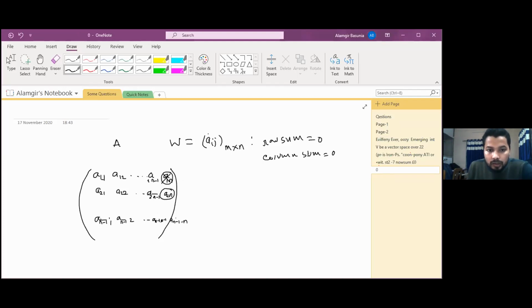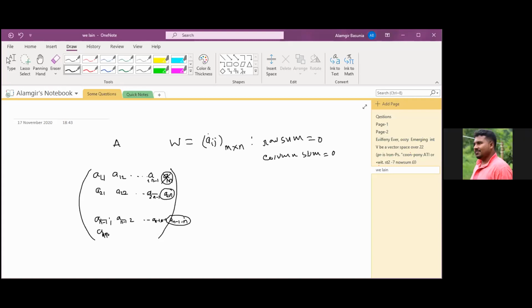Then here also, just previous elements. This last one will depend on the previous ones. Now here this last element, A1n, sorry, AN1 actually, AN1, AN2, and the last one ANN.